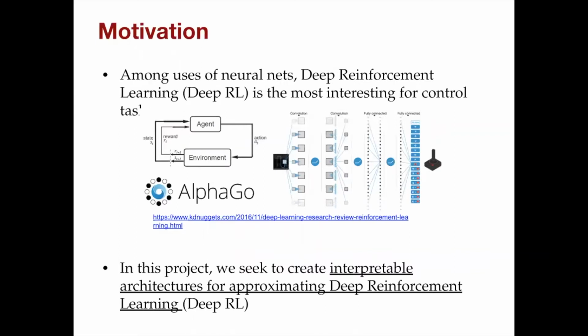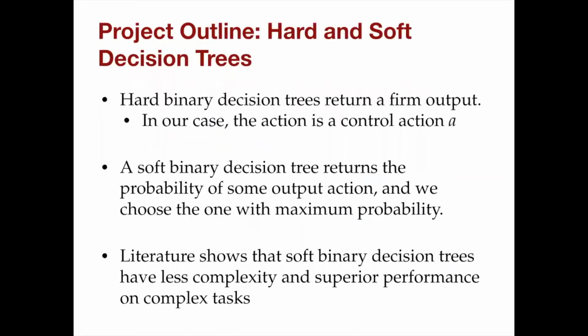In this project, we are really interested in deep reinforcement learning. It is the most interesting algorithm for control tasks. For example, Google's AlphaGo and the Atari games were played using deep reinforcement learning. We seek to create interpretable architectures for deep reinforcement learning tasks. So the interpretability will be done by approximation by decision trees, either hard or soft decision trees.